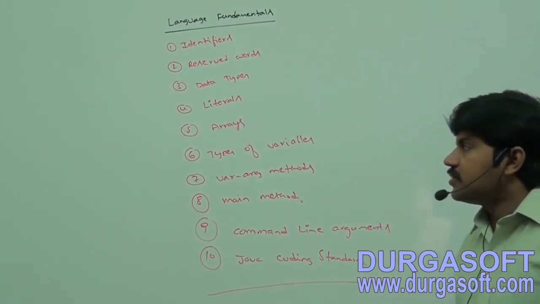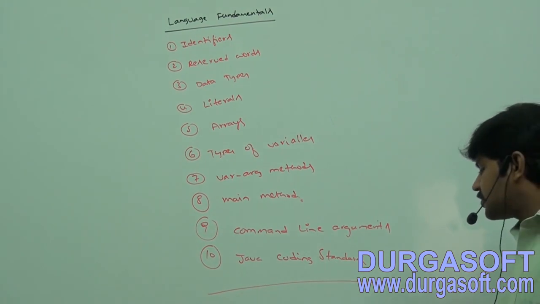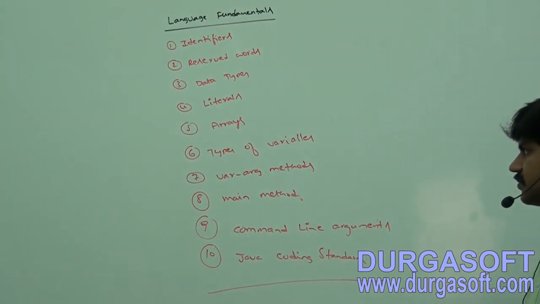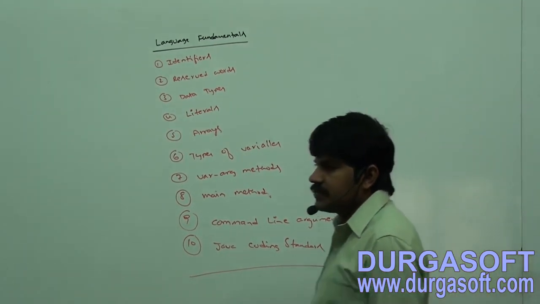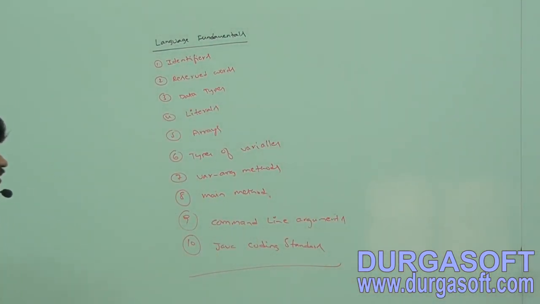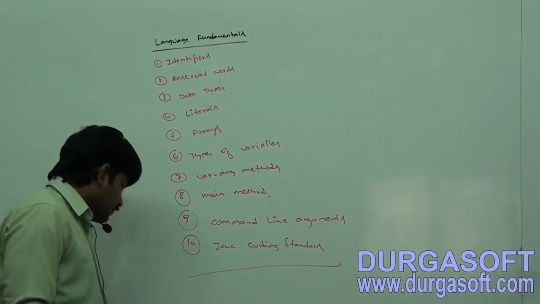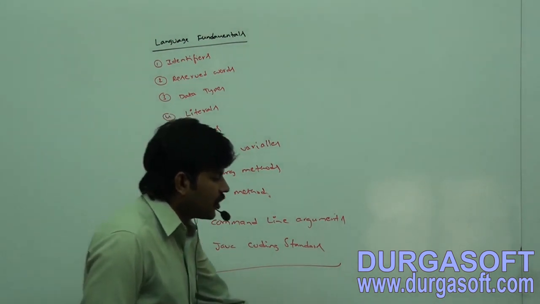Identifiers, reserved words, data types, literals, arrays, next types of variables, var-arg methods, main method, command line arguments, and then Java coding standards.